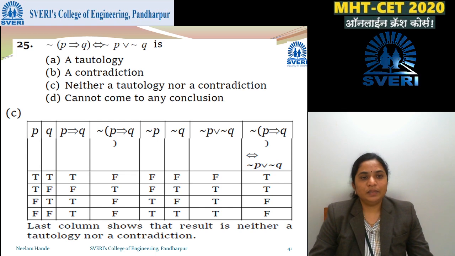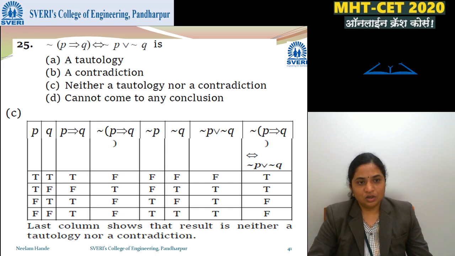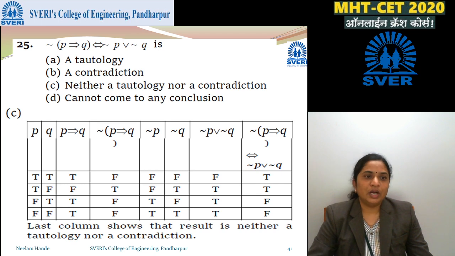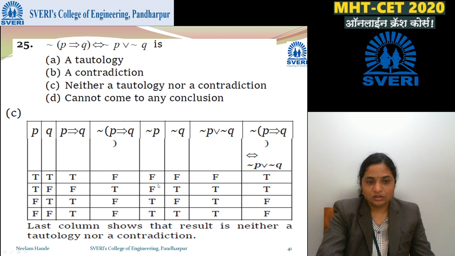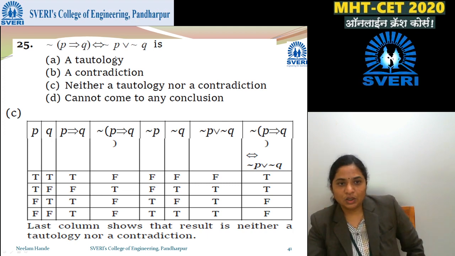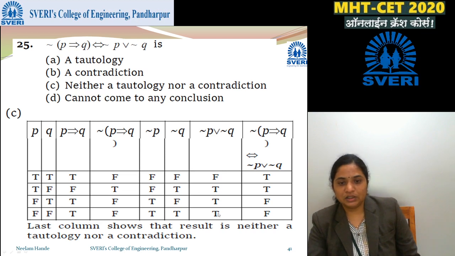Next is negation of (P implies Q) if and only if negation of P or negation of Q. You have to check whether it is a tautology or contradiction or what. So we have written P, Q, then P implies Q, only TF is F. Then negation of (P implies Q) as a negation, T is F, F is T. Then negation P, and negation Q here, T will be F, F will be T. Then negation P or negation Q, so we write F, F, F, F, T, T, T, F, T and T, T, T.